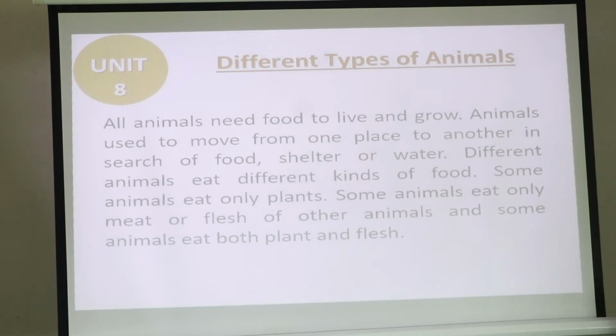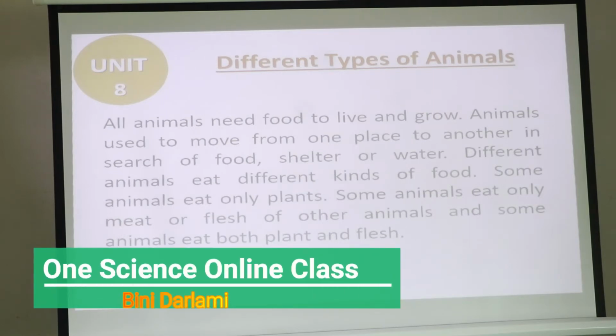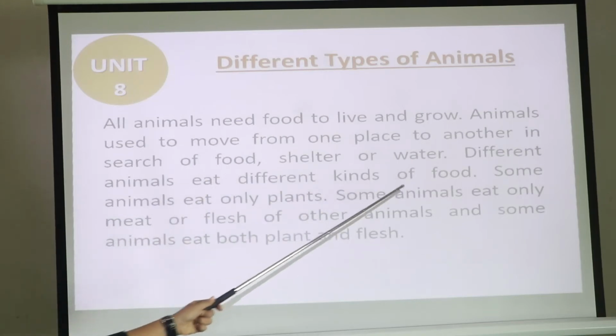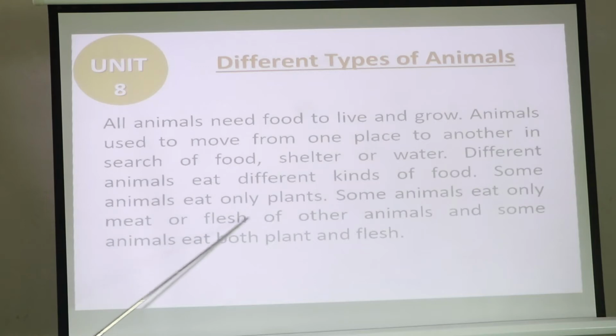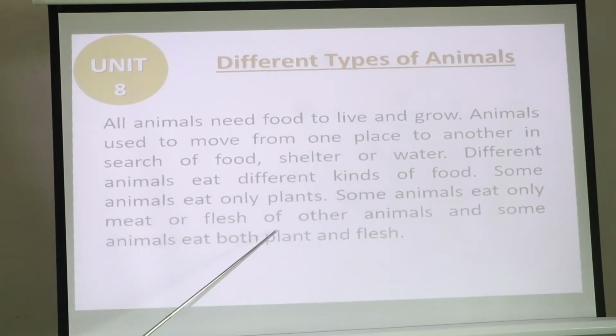Animals move from one place to another. As you all know, animals never stay in one place. They move from place to place in search of food, shelter or water. Different animals eat different kinds of food. Some animals eat only plants. Some animals eat only meat or flesh of other animals, and some animals eat both plants and flesh.